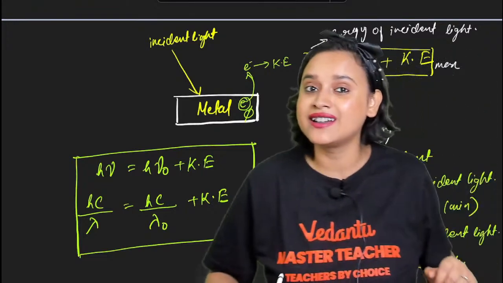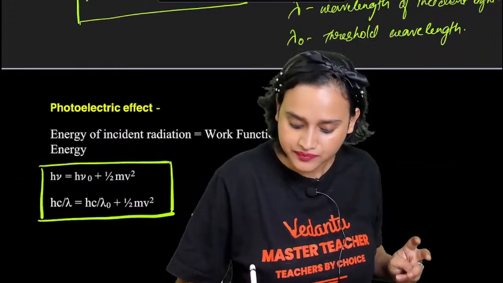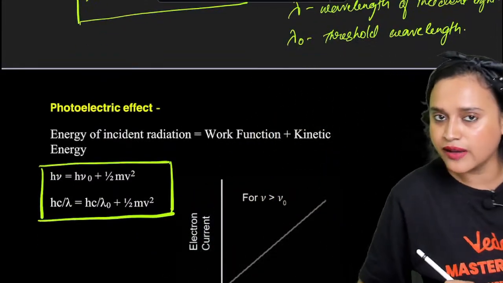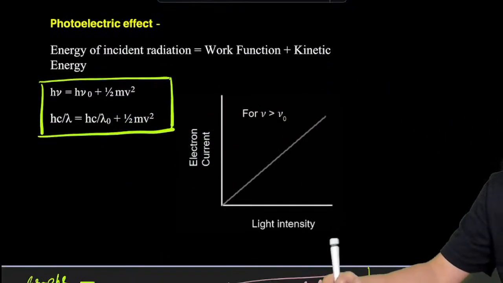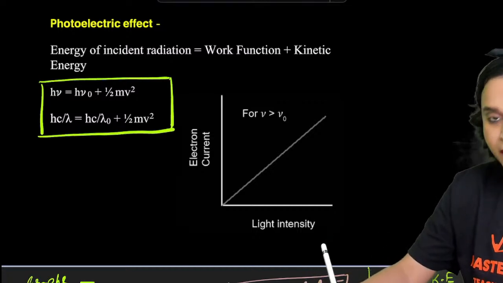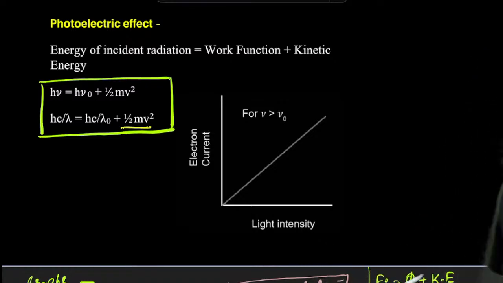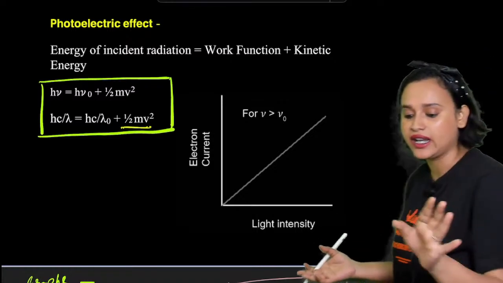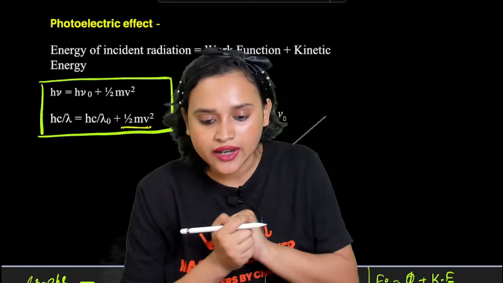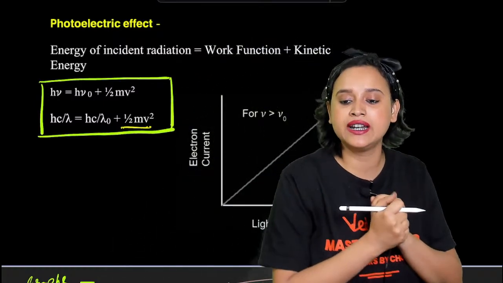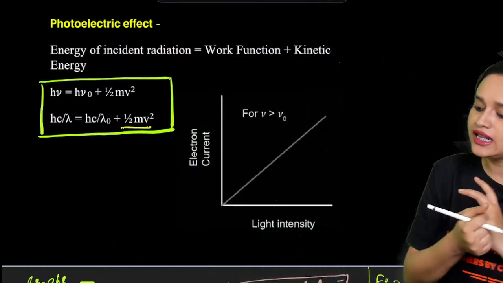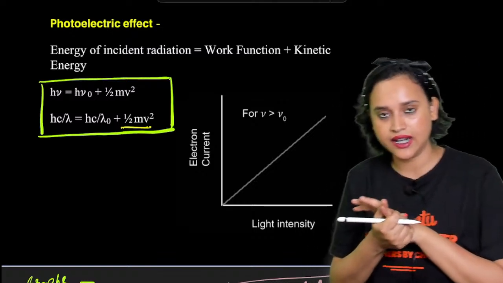Now, what is kinetic energy? Kinetic energy is half mv square. So everybody check it out: hc by lambda is equal to hc by lambda naught plus half mv square. Half mv square is nothing but your kinetic energy. Getting it, everybody? Is this clear, guys?